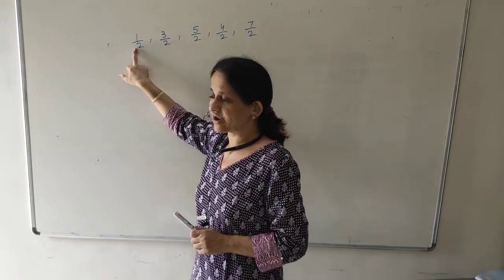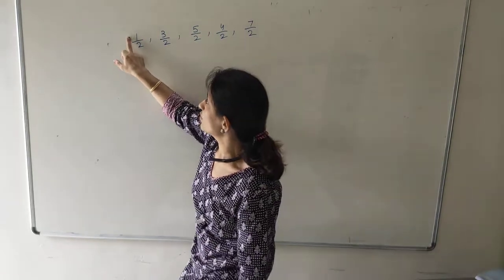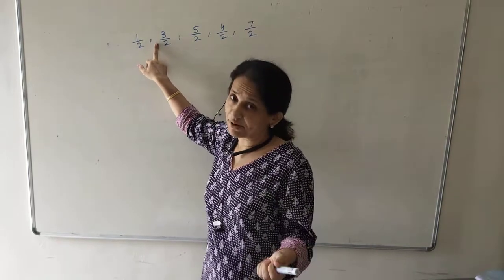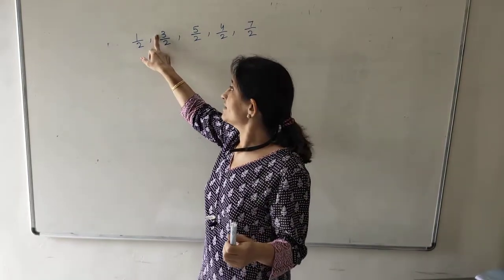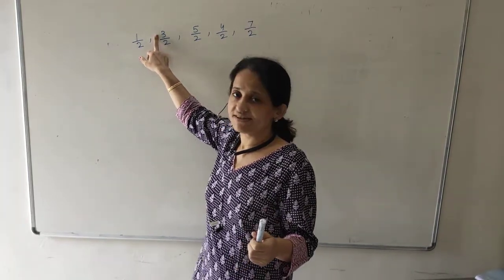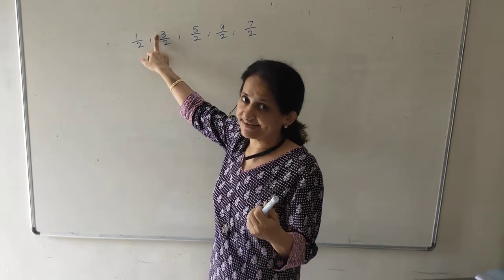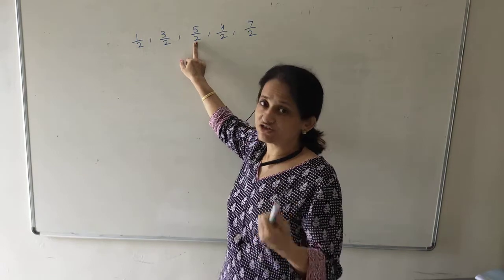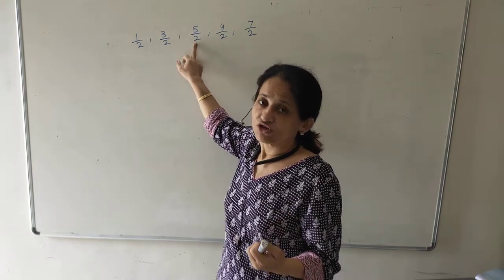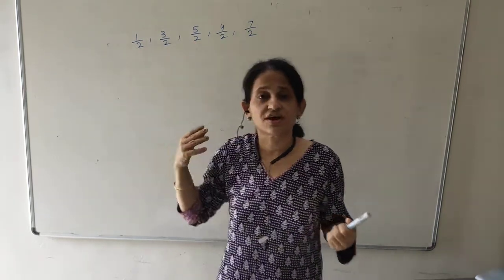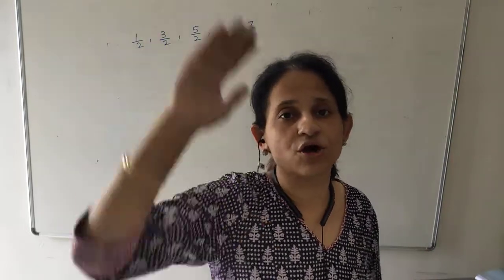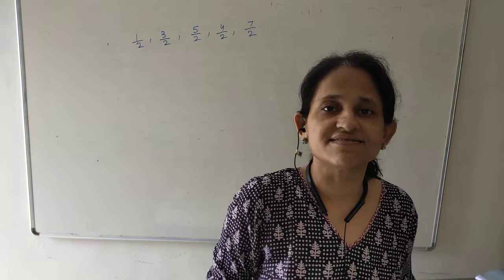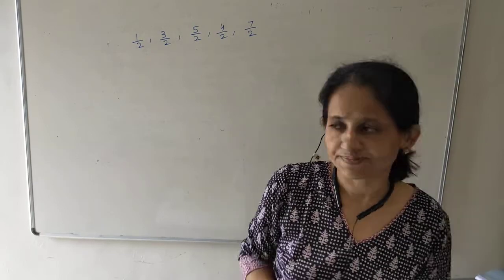1/2 is a proper fraction because the numerator is small and the denominator is big. 3/2 is an improper fraction. The denominator is small and the numerator is big. So it is greater than 1. 5/2 is an improper fraction. It is also greater than 1. So the fractions which are improper will go beyond 1, and the fractions which are proper will be between 0 and 1.